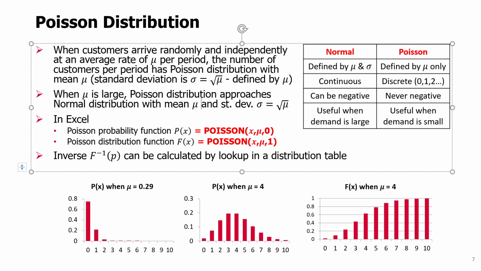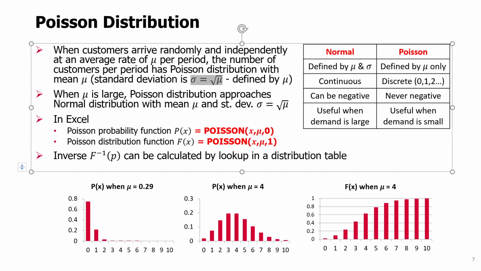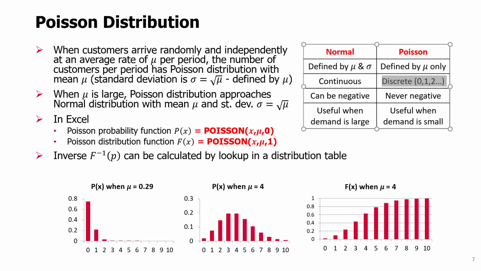So here is the table that shows us a comparison between the normal distribution and Poisson. Normal is defined by two parameters, mean and standard deviation. Poisson just by the mean, because standard deviation is equal to the square root of the mean. The Poisson distribution is defined for discrete values, right? So only probability for 0, 1, 2, no fractions. And also, for those discrete values, the negative values have probability 0. So there's never a chance that demand will be negative.